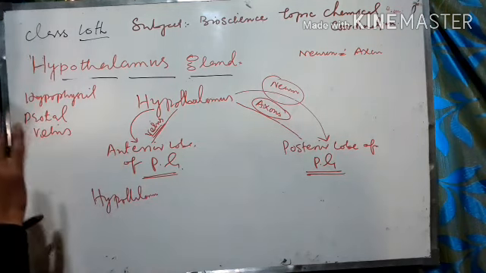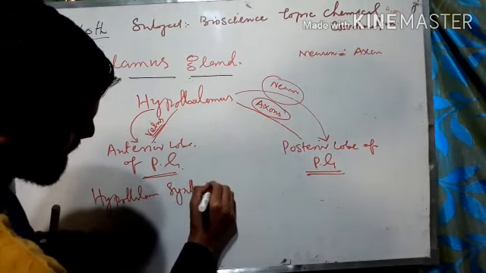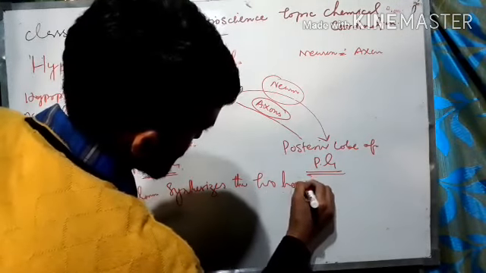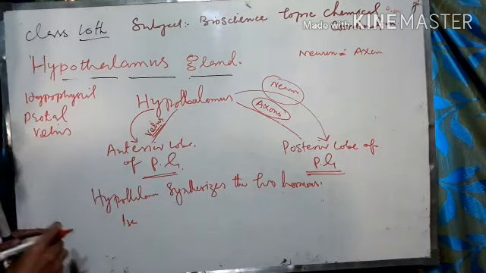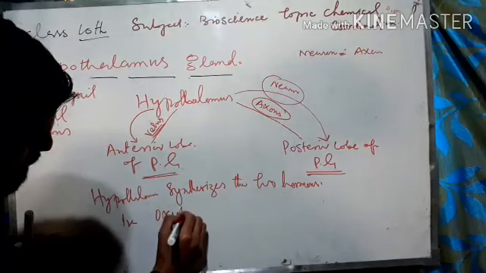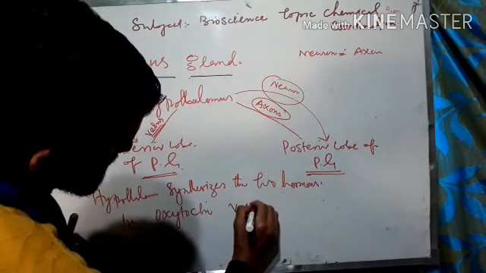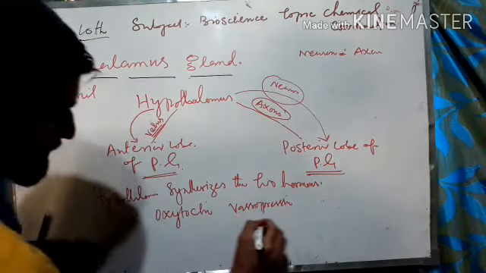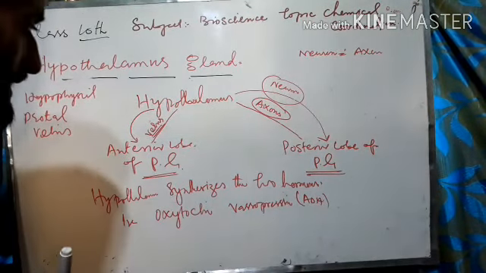Moreover, the hypothalamus synthesizes two major hormones. It only synthesizes two hormones, that is oxytocin and vasopressin, or ADH, antidiuretic hormone.